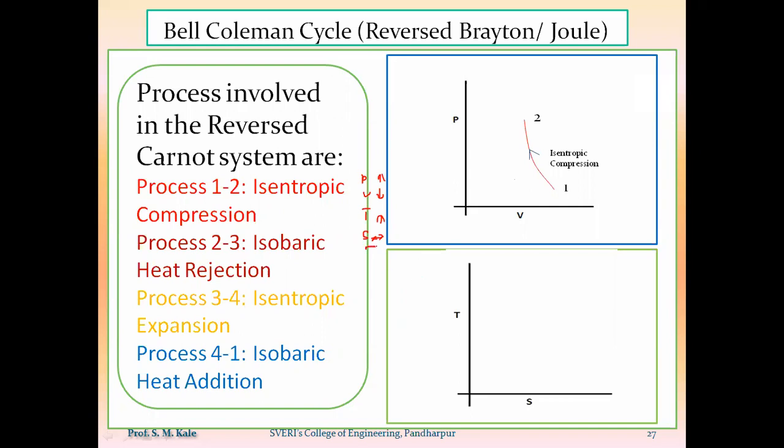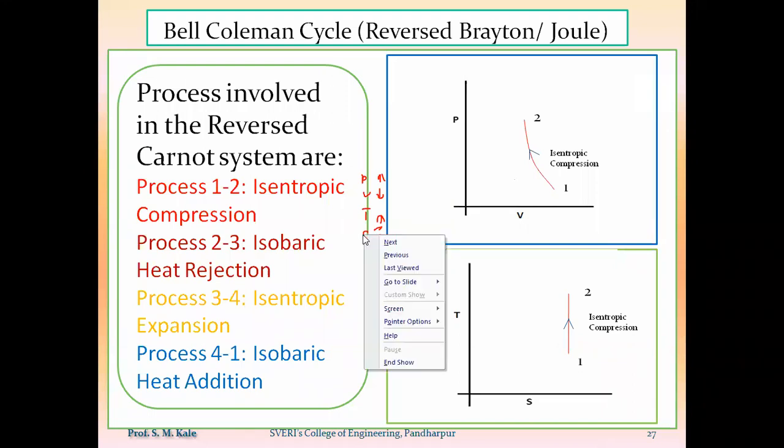Now, as we have to draw the isentropic compression process on the TS diagram, entropy remains same. That means here we have to draw the vertical line. Any vertical line on the TS diagram will represent the constant entropy line. But what about temperature? As temperature increases, whatever process 1 to 2 will be there, that is nothing but vertical line pointing upward direction. This is nothing but the isentropic compression process on the TS diagram.